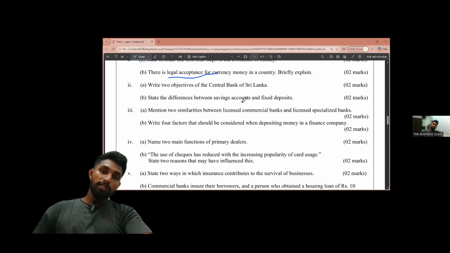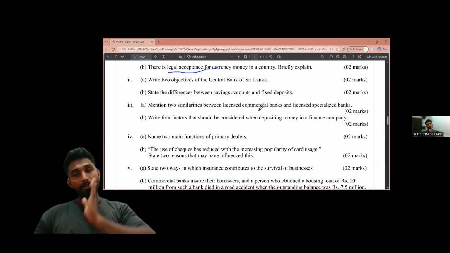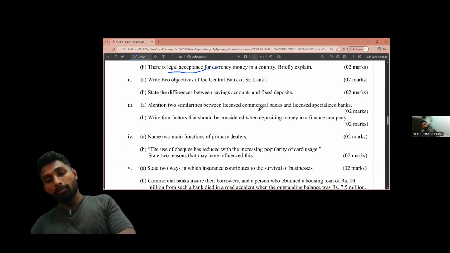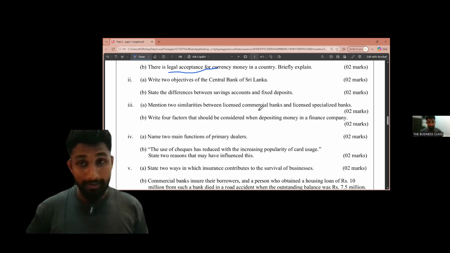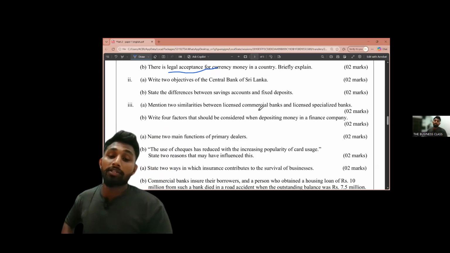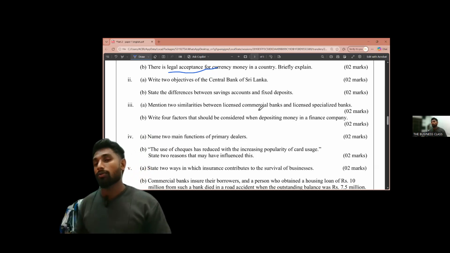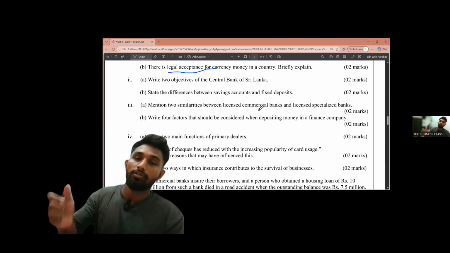Next one: state the differences between savings accounts and fixed deposits. It was kind of an easy question, no? Actually, it is a wastage of time to discuss this matter, but anyway, let's discuss. There are features in savings accounts and fixed deposits. Since you are discussing differences, you should divide it into a table.